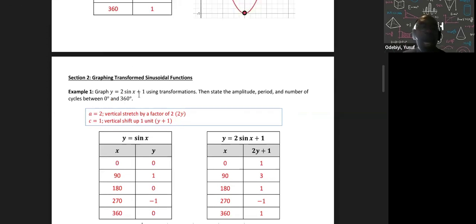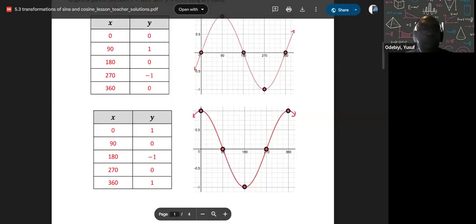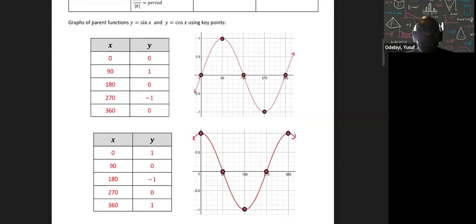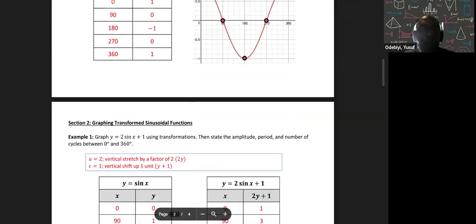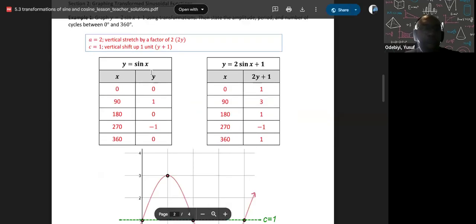And I have a plus 1. That means it's going to lift everything up. So whatever I have up here for my parent function for my sine, I'm going to apply the transformation to it. So what does that mean? If I know my x and y values here, I'm going to apply the transformation.